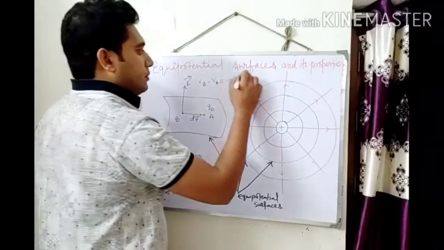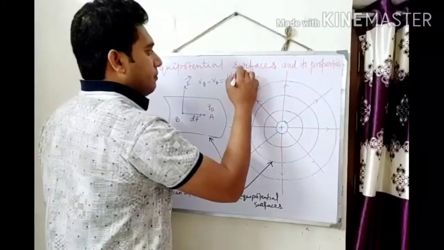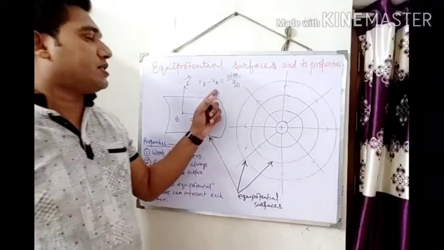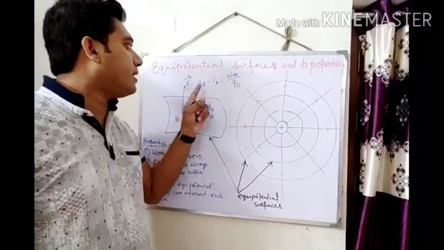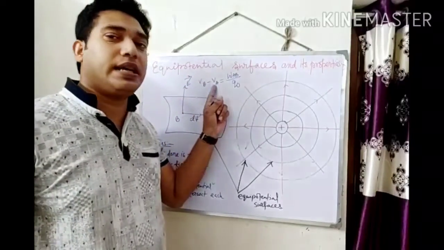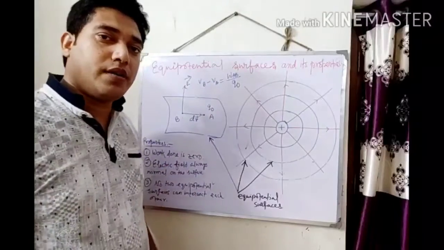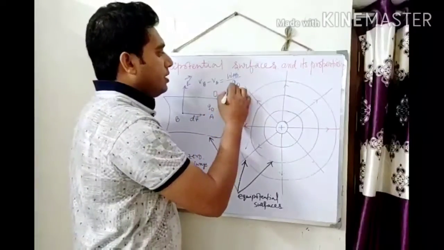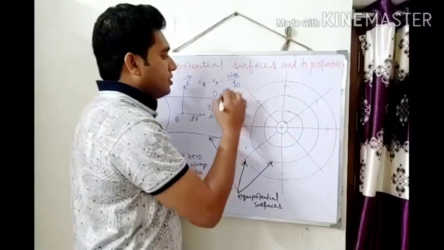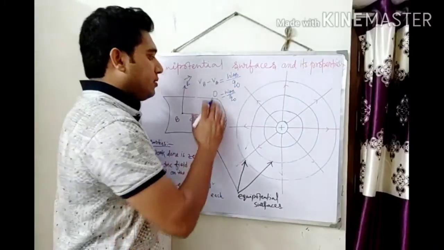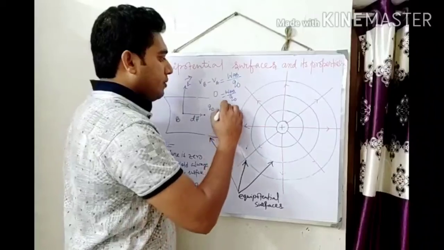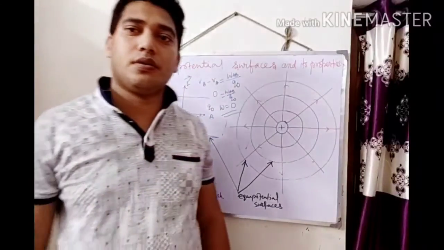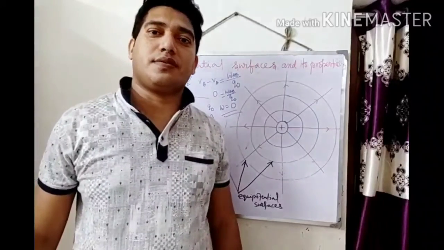So it is WAB by Q0. Now from this expression we can see the potentials VB and VA are equal, so this is 0. So WAB by Q0 equals 0. That means work done is 0 on the equipotential surface.